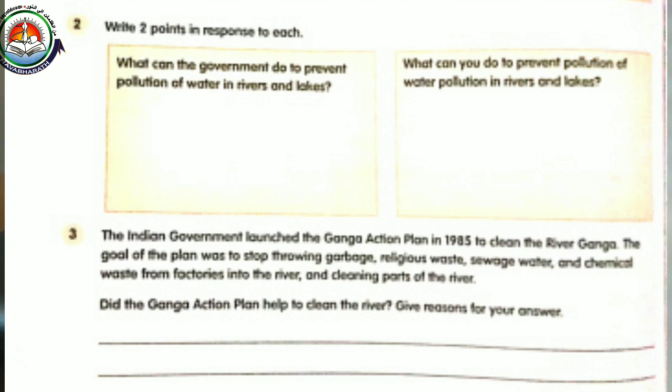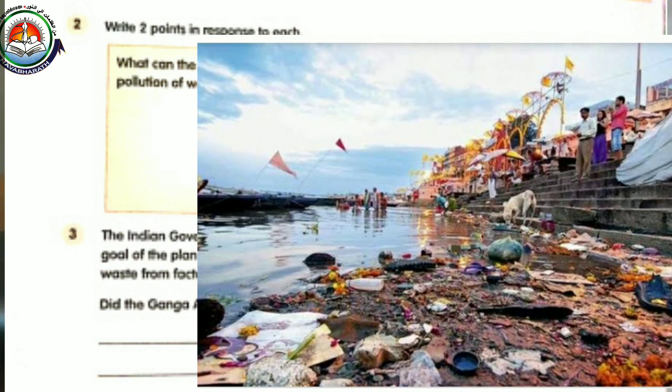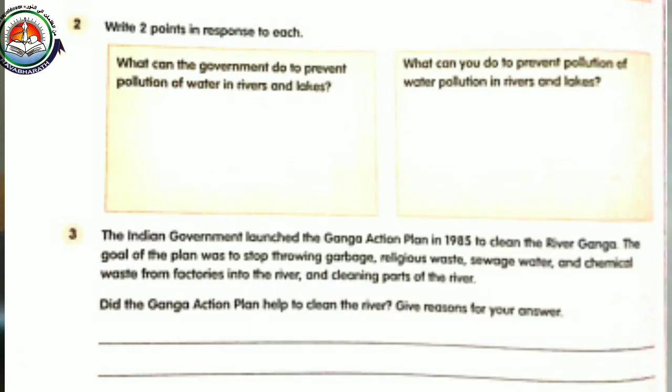And the third question: the Indian government launched the Ganga Action Plan in 1985 to clean the river Ganga. The goal of the plan was to stop throwing garbage, religious waste, sewage water and chemical waste from the factories into the river, and to clean parts of the river. Did the Ganga Action Plan help to clean the rivers? Give reason for your answer.